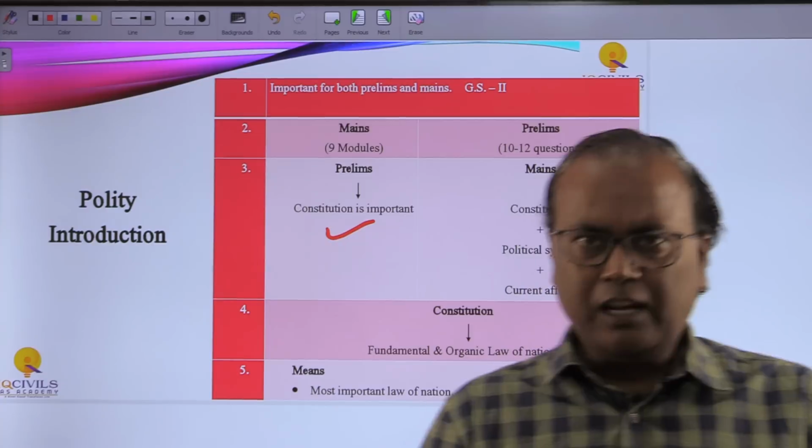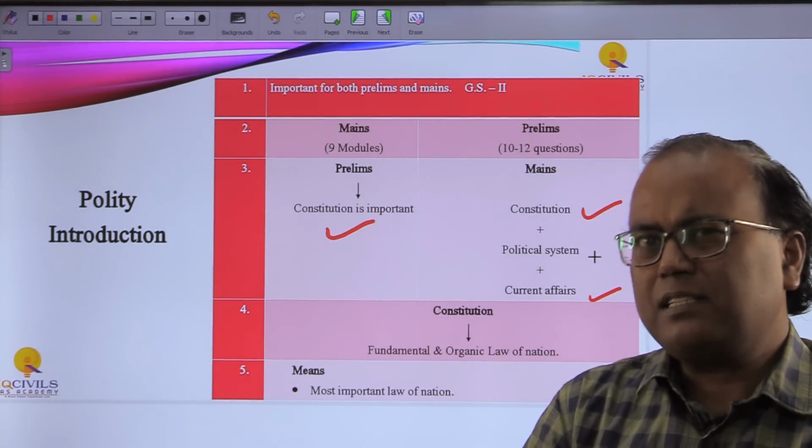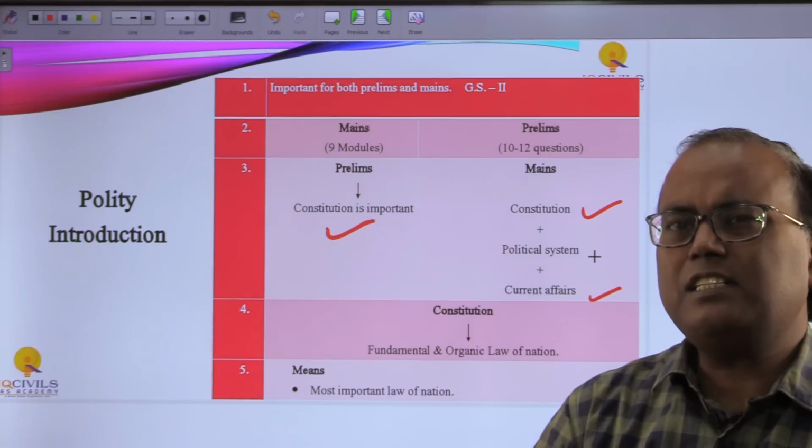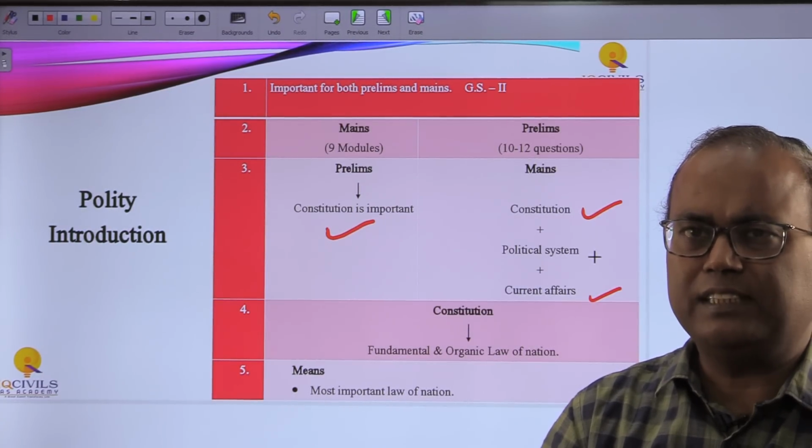And now let us start with the Constitution. You have to understand what is the Constitution at first. Constitution is a fundamental law of any country. It is an organic law of any country.